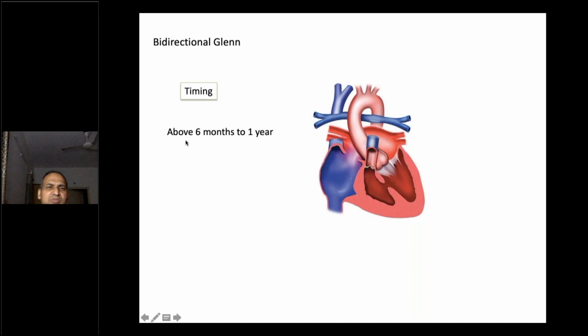So the first surgery we do at the age of 6 months to 1 year of age, that is bidirectional Glenn shunt. In this, what we do, we divide the SVC and join the distal end of the SVC to the pulmonary artery, right pulmonary artery. And this one is getting closed. So that is bidirectional Glenn shunt. We do it after 6 months of age.